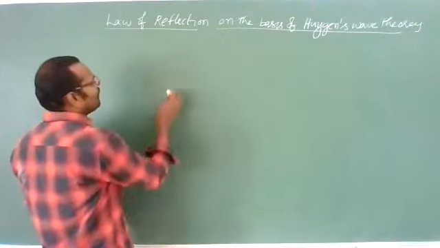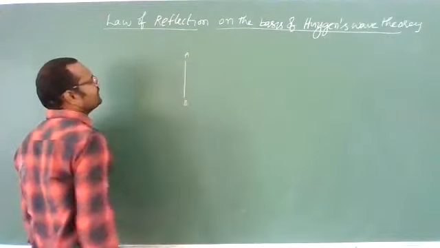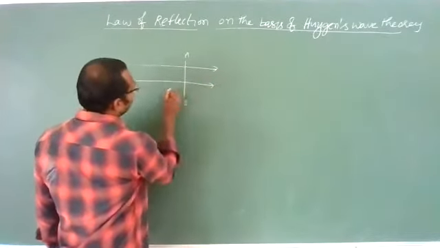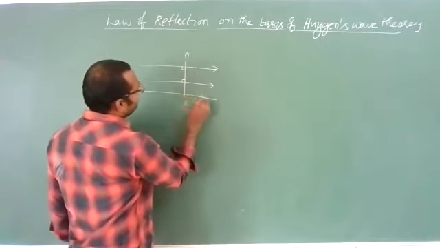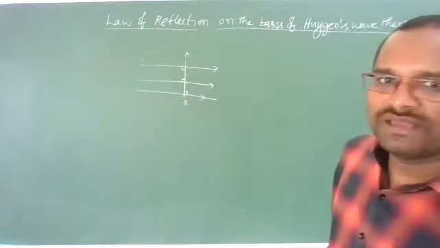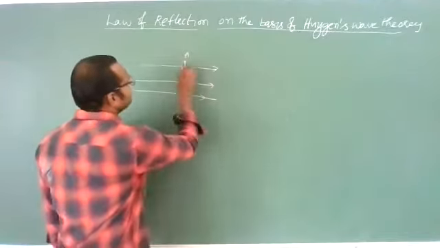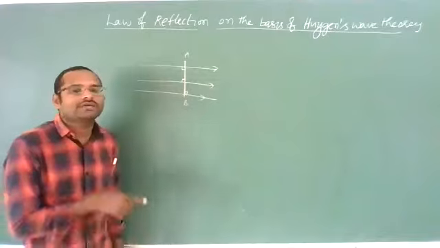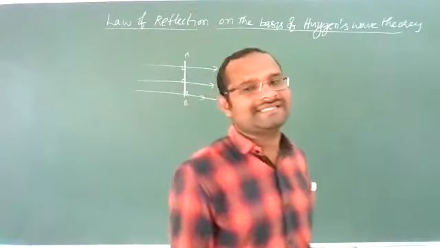We know about wavefronts. Let us imagine there is a plane wavefront, and let us imagine AB is a plane wavefront. Then the ray of light for this plane wavefront should be drawn like this. This is a ray of light. That means the angle between the plane wavefront and the ray of light is always 90 degrees. This is a very important property. The wavefront AB is a plane wavefront, one line. For this wavefront, if you want to draw a ray, you should draw a line perpendicular to the wavefront. Those lines are called rays of light.